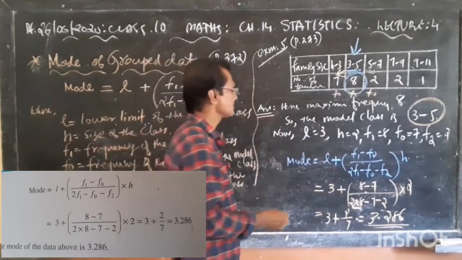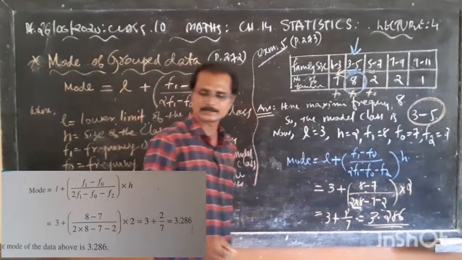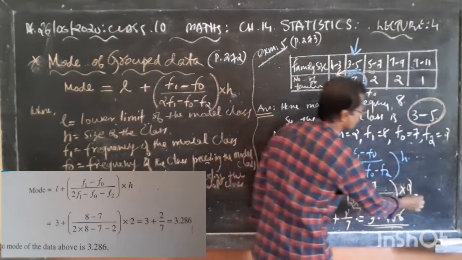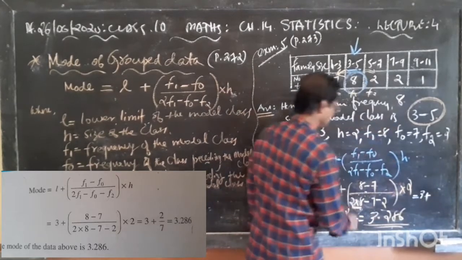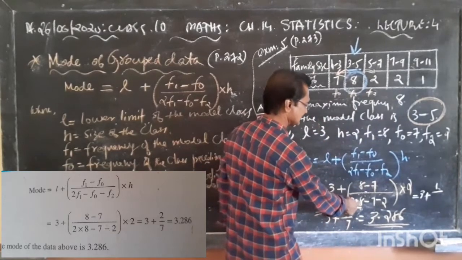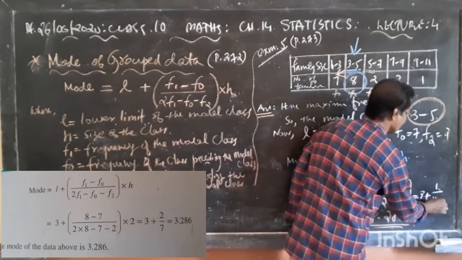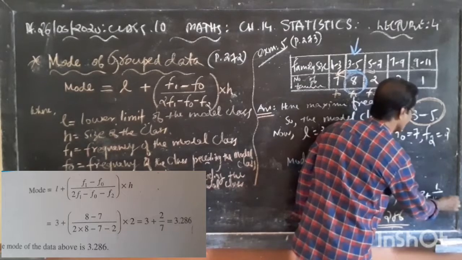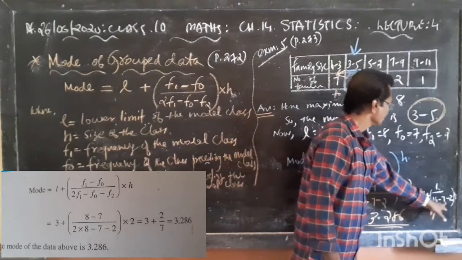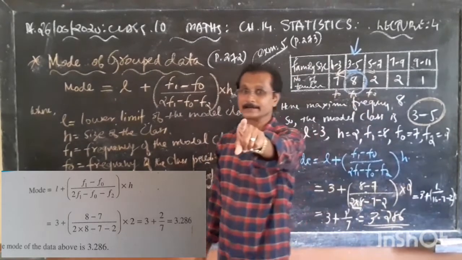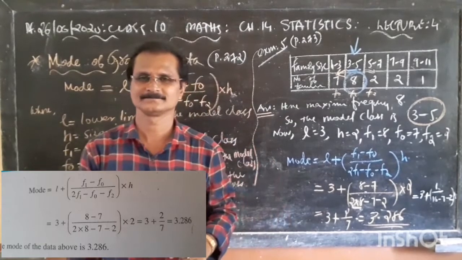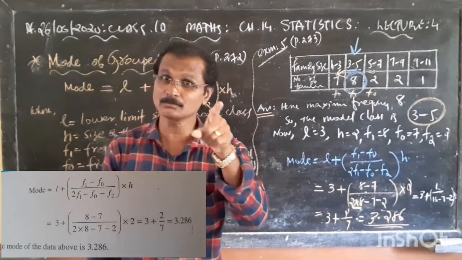I have written it. I'll show you how to do the calculation here. Here 3 plus 8 minus 7, that is 1, upon 2 8s are 16, minus 7 minus 2. Both are negative numbers. So minus 7 minus 2 is minus 9.